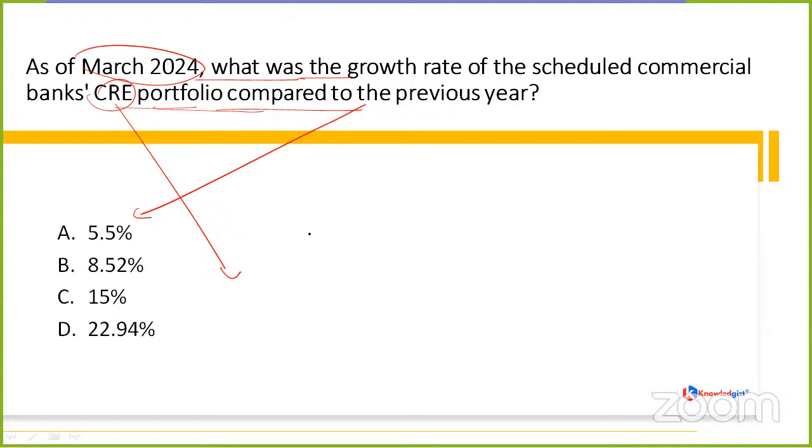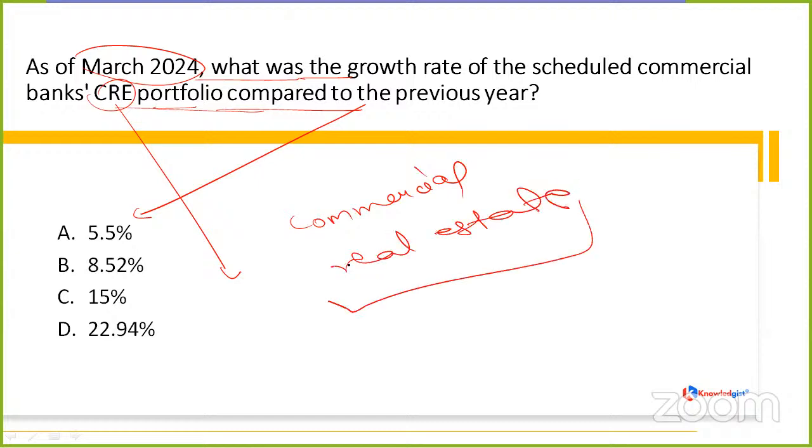CRE is commercial real estate. Within its name, it's carrying this word real estate. So it's not relating to the income generating properties or the real assets only, but it doesn't revolve around residential properties in itself. Clear? So it's a broader term.